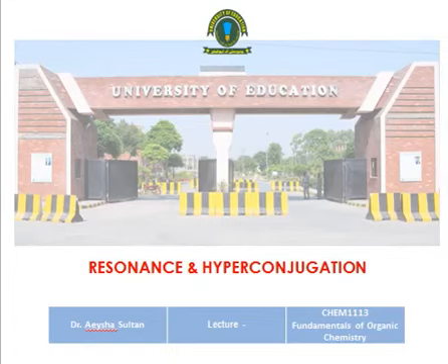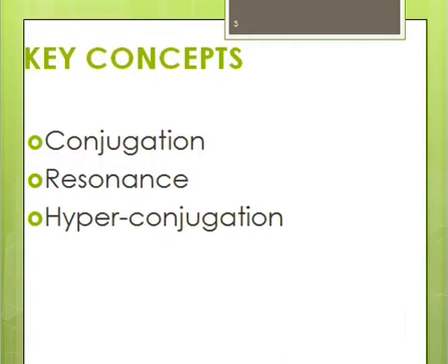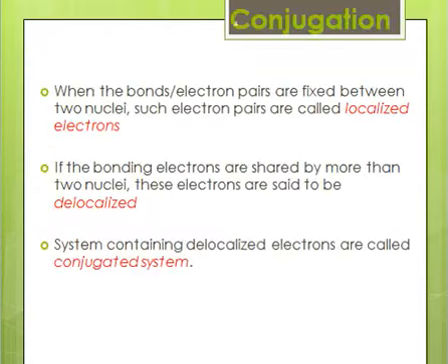So in continuation with the online lectures for the course of Fundamentals of Organic Chemistry, today we shall discuss resonance and hyperconjugation. Both of these are very key concepts in organic chemistry. The key concepts which we shall discuss in this lecture will be conjugation, resonance and hyperconjugation. Firstly, we'll have a brief overview of what we have studied before.